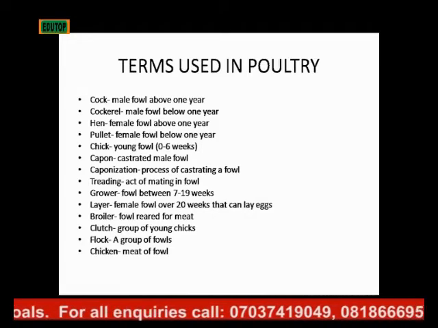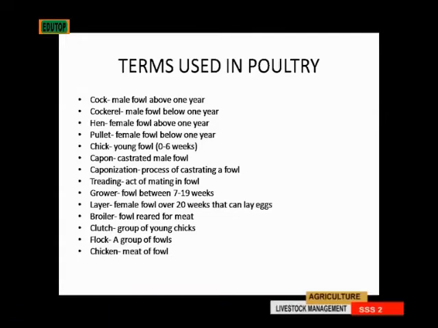Those are the ones you can sell to other farmers that want to raise them in other places. So chick is a young fowl between 0 and 6 weeks. Then capon is a castrated male fowl. That is, the reproductive organ has been removed. It cannot reproduce, it cannot mate with a female. That is called a capon. Then caponization is the act or process of castrating a fowl. Then treading is the act of mating in fowl.